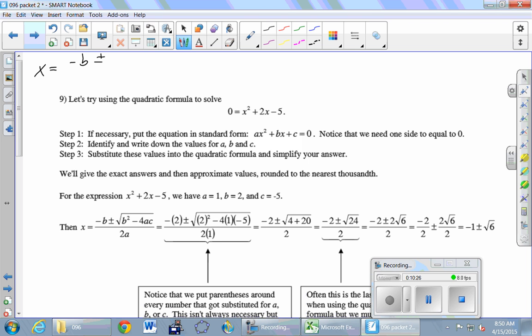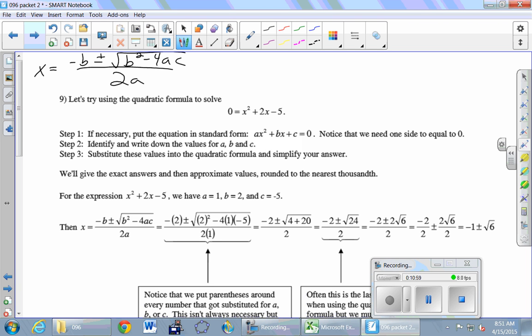So copy this down if you would: negative b plus or minus square root b squared minus 4ac all over 2a. So write all of that very carefully. Okay, and now we're going to follow this process here. It's not a long process. It's got 3 steps in it, but the third step is deceptively short.